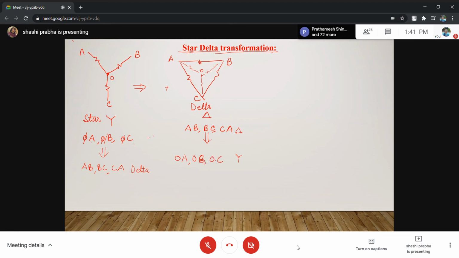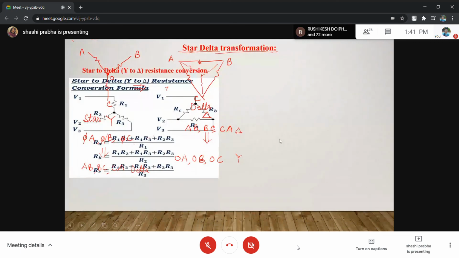If you have the star branch names, you can write the delta branch names, or if you have the delta branch names, you can make the star branches. So we call it star and delta.